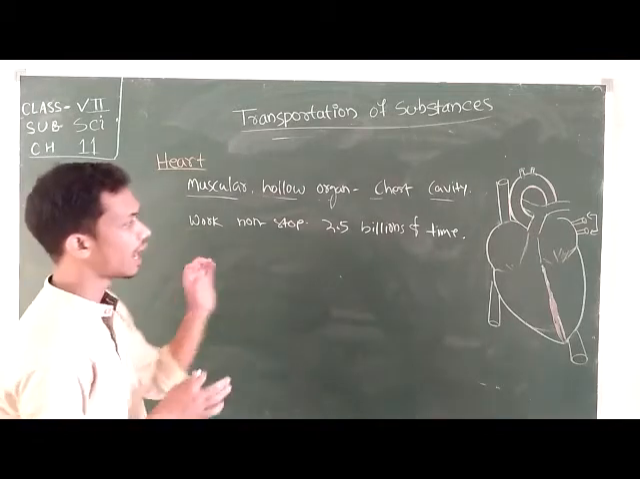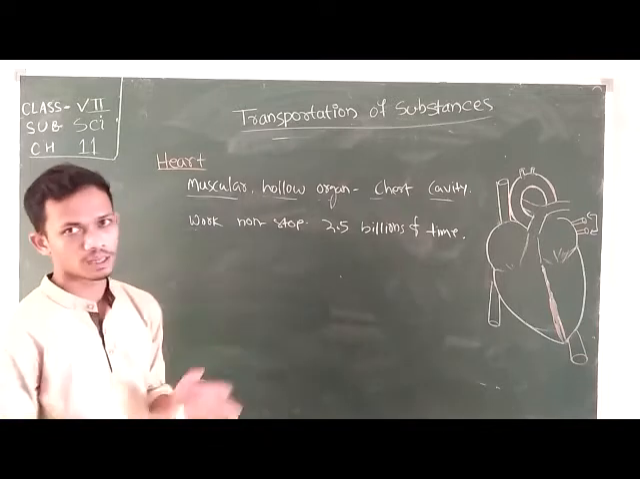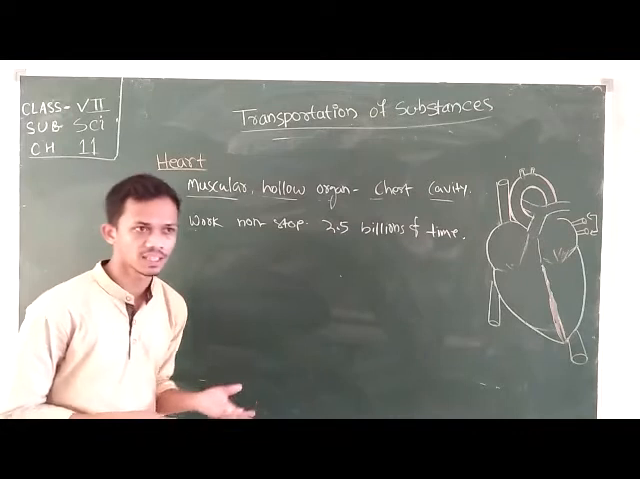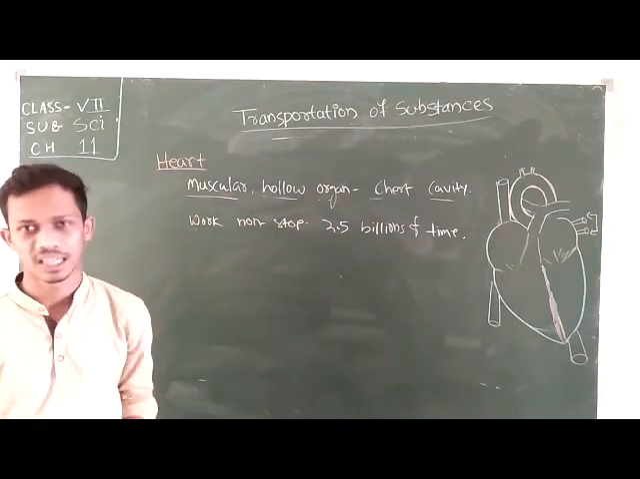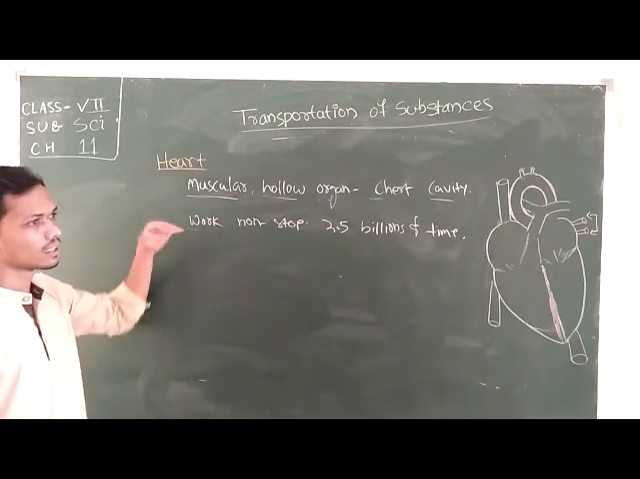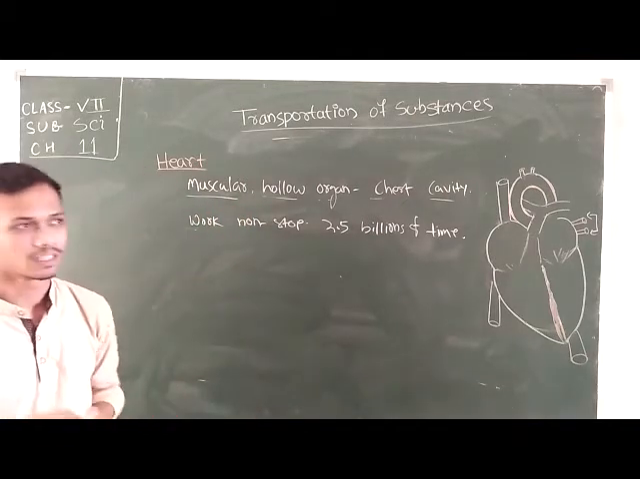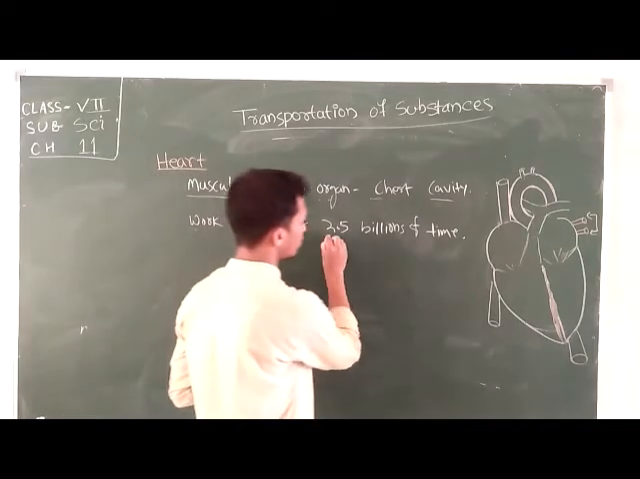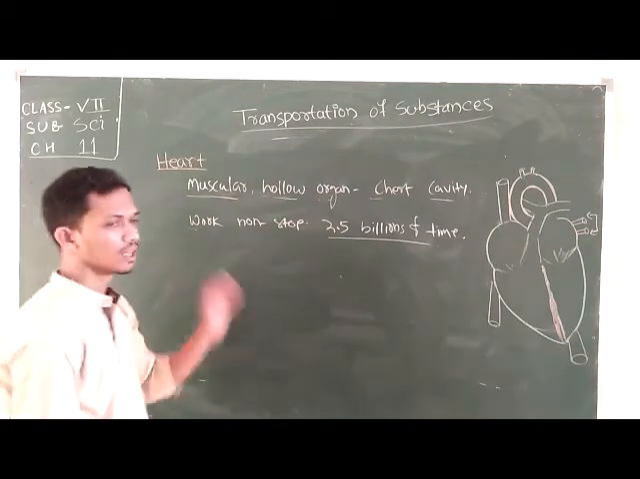Now, the heart physically starts beating from the womb of the mother. When we are placed in the womb of our mother, at that time the function of the heart starts, and until our death it will be continuously functioning. When the function of the heart stops, then we are called dead. In general, it will beat about 2.5 billion times during the lifespan of a human.